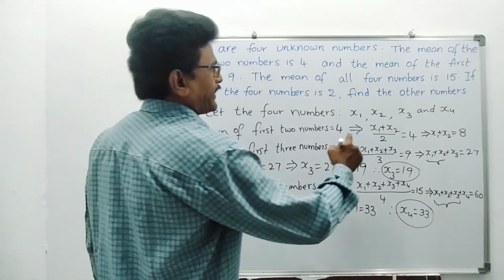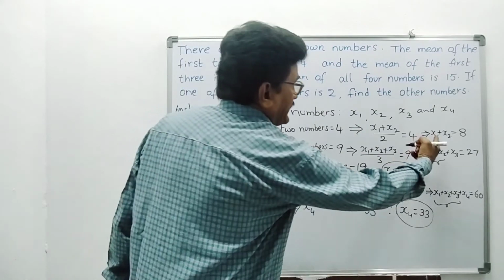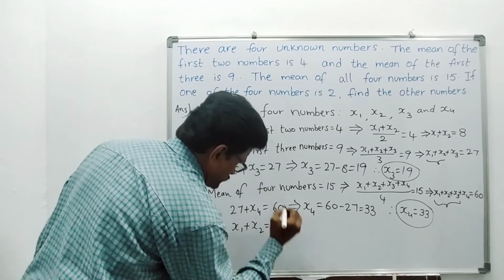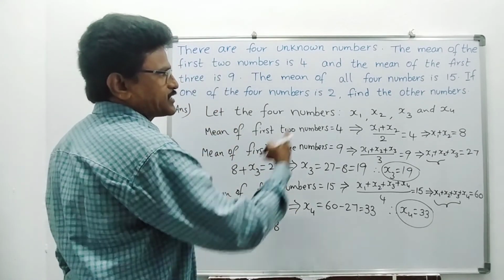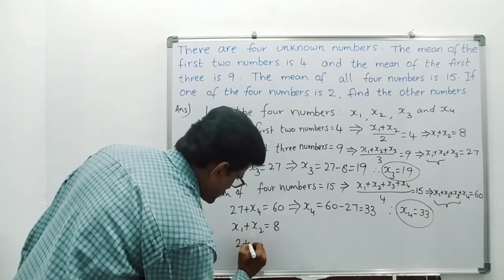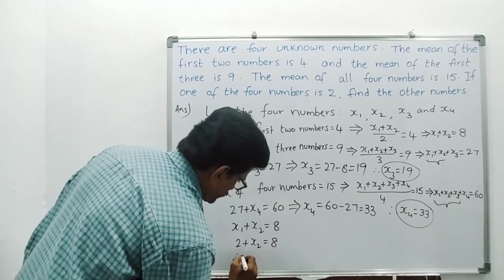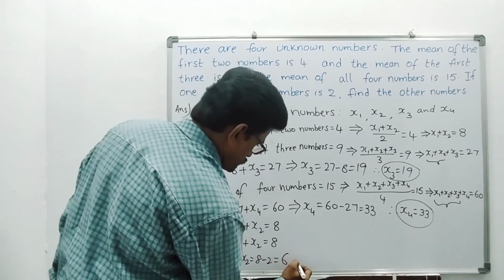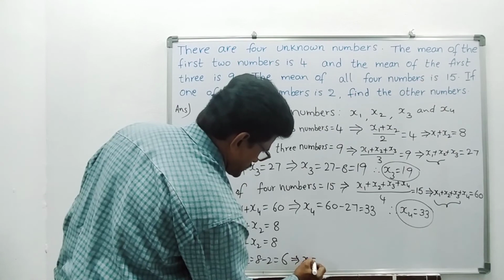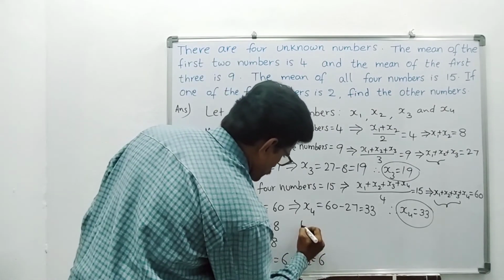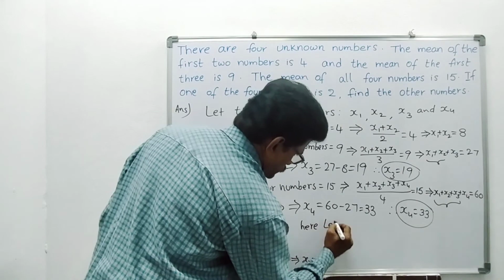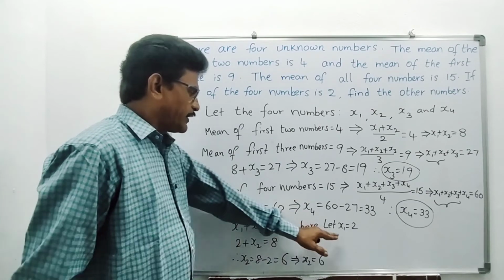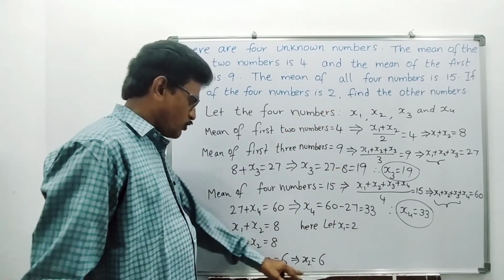Now what is it telling? One of the numbers is 2. But we know x1 plus x2 is 8. Is it? x1 plus x2 equals 8. Now substitute here 2, because he has given one number, 2. 2 plus x2 equals 8. Therefore x2 is what? 8 minus 2, 6. That implies x2 is 6. Here let x1 equal 2, that value I am substituting here. Here x1 equals 2, that is given. Now we get x2 is 6.